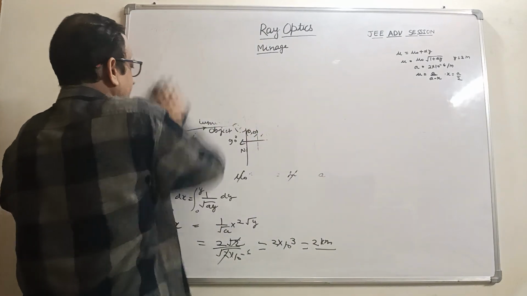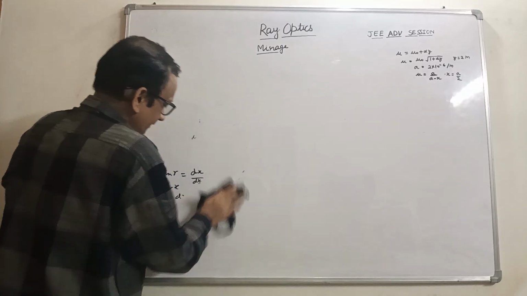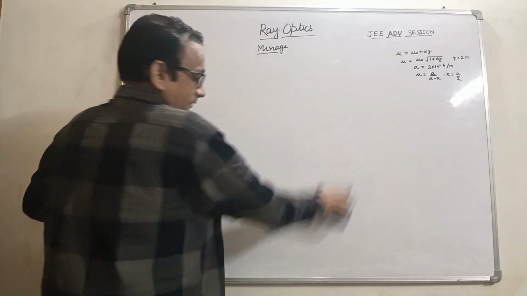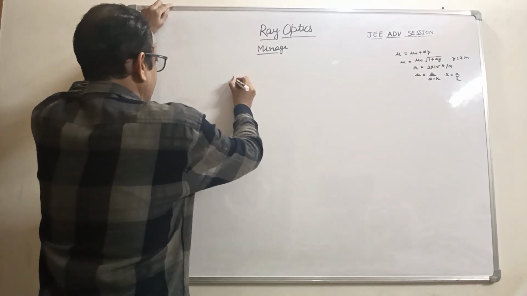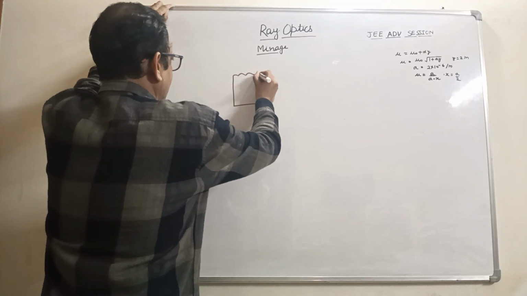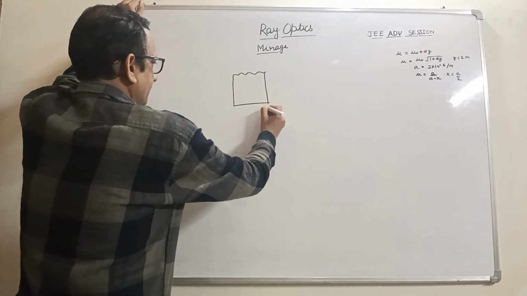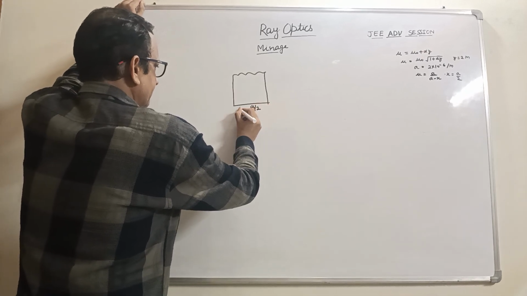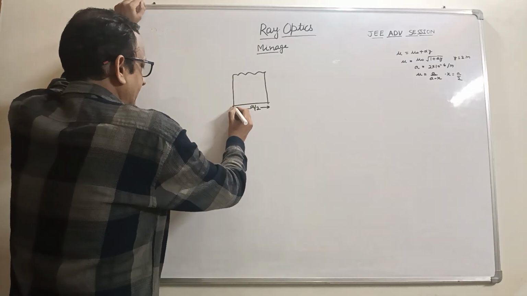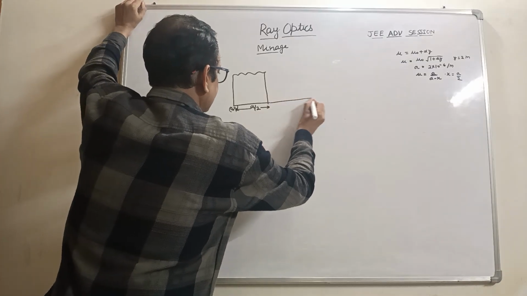So in this example, here given a glass slab, and its thickness is a by 2, and at normal, this is the origin, this is the x axis and this is the y axis.